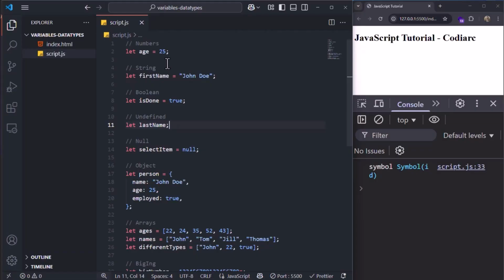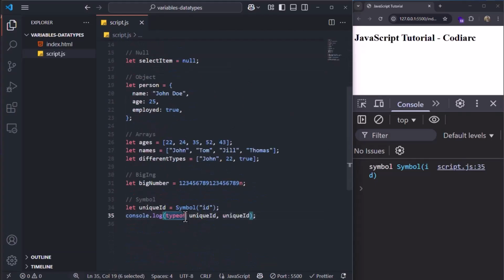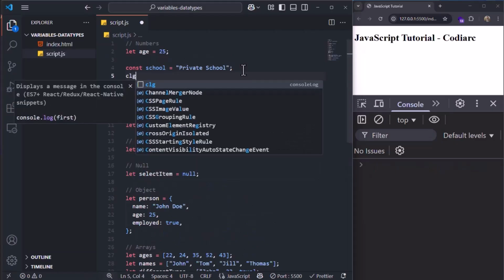The only thing that we just need to handle later is the difference between let and const. School is private school, for example. Let me erase this console log and let me say console log school.